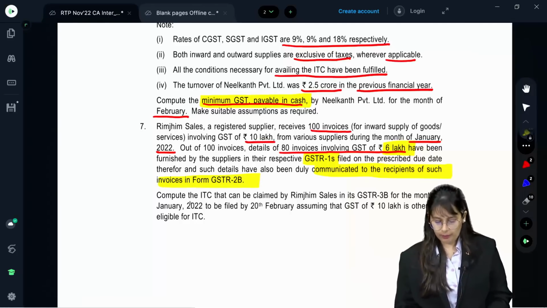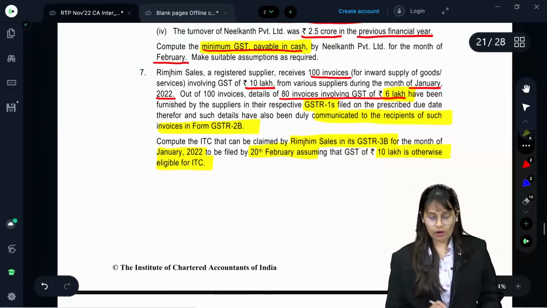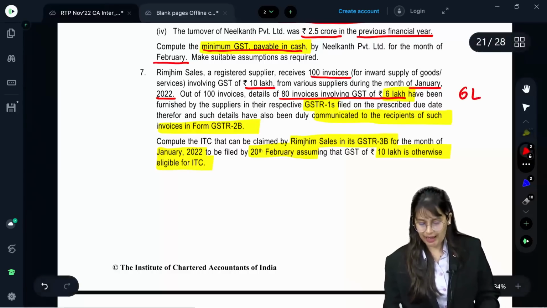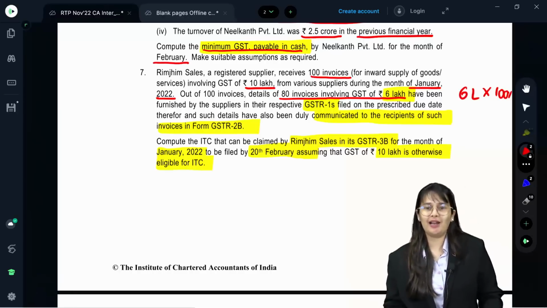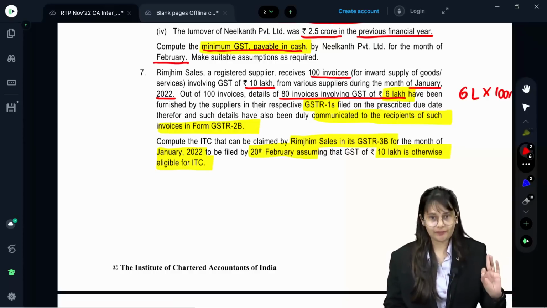Compute the ITC that can be claimed by Rimjim Sales in GSTR 3B for the month of Jan 22 to be filed on 20th Feb, assuming that GST of 10 lakh is otherwise eligible for ITC.